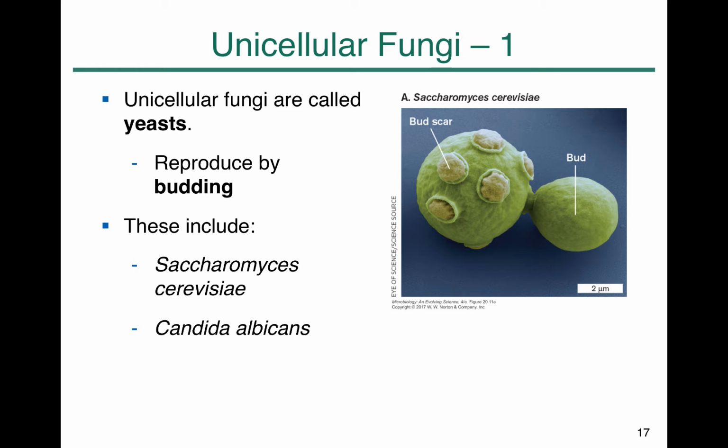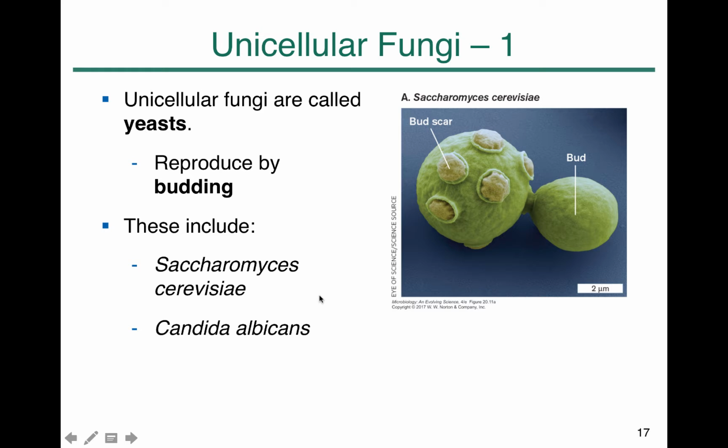Yeast reproduces by budding. The small bud grows on one side of the mother cell, grows bigger, and eventually is cut off and becomes two individual cells. These are the bud scars showing where the daughter cells separated from the mother cell.